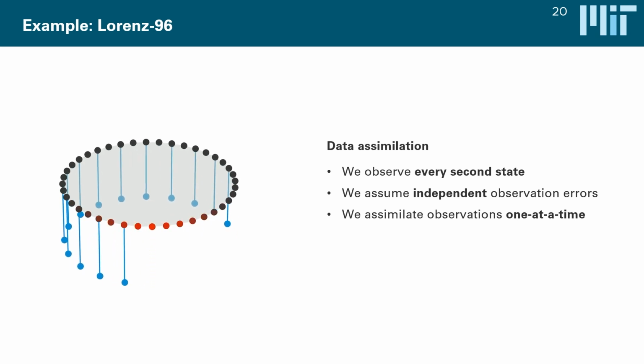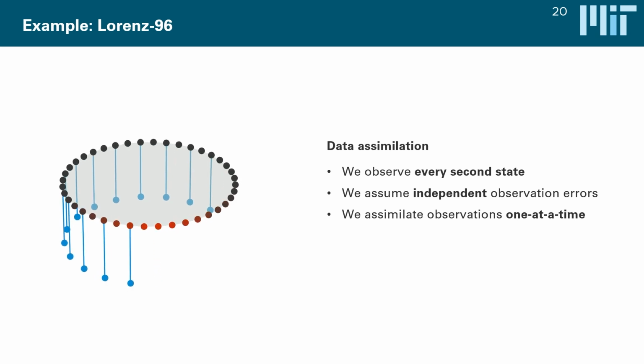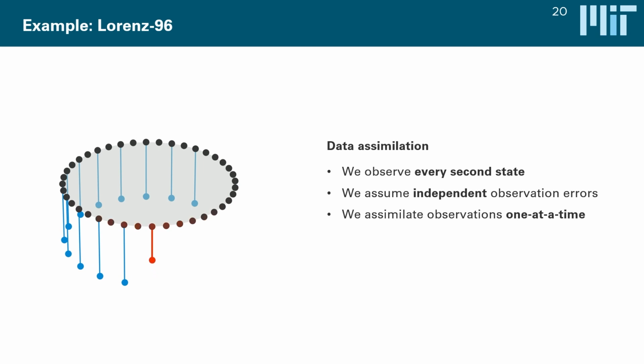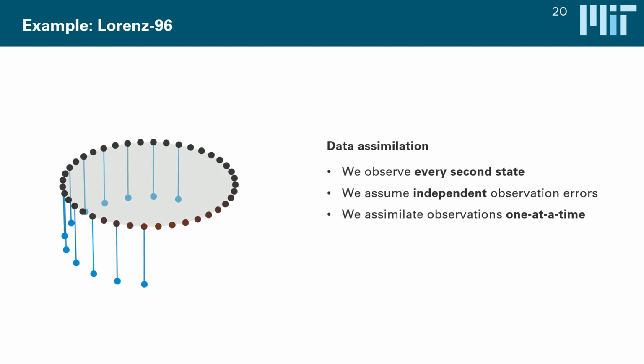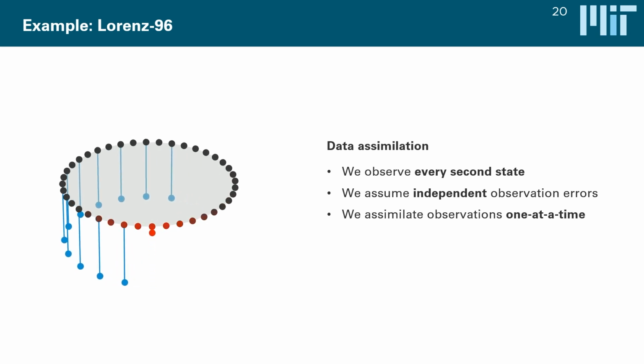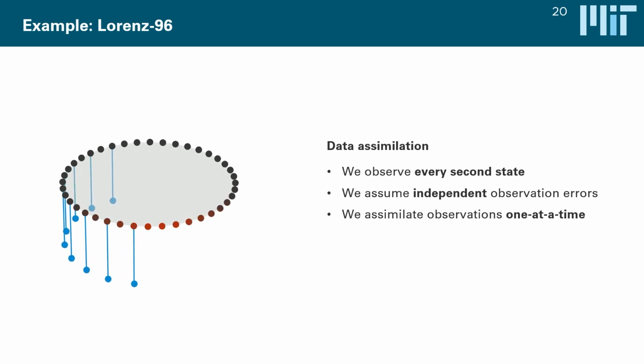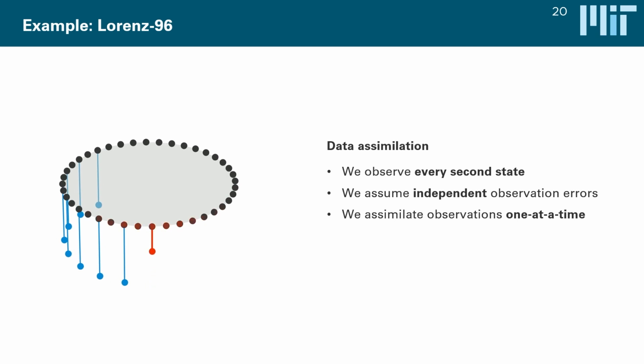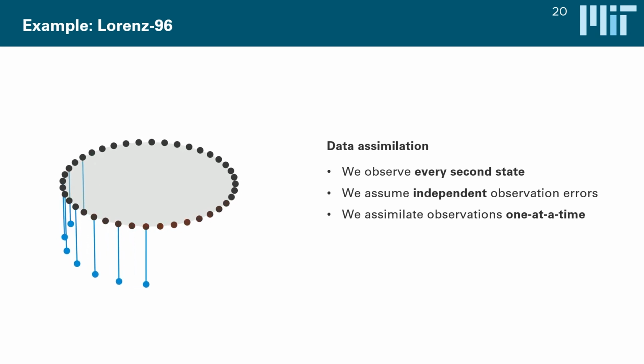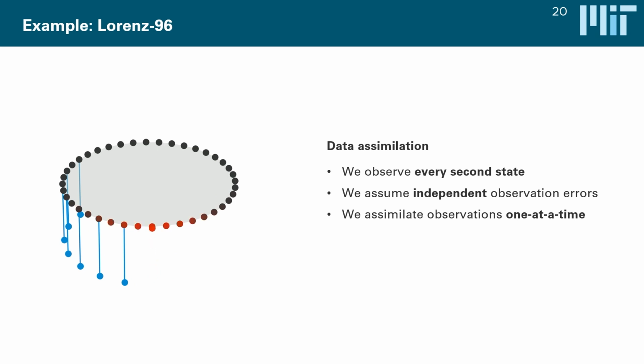But as it actually turns out, assimilating the observations this way improves performance quite a bit, because first off, we can use simpler and sparser maps to make all of these individual updates. And a second advantage is that this essentially enforces the conditional independence between the observations by construction, which makes the entire algorithm less prone to spurious correlations. And this again mirrors this thing we've mentioned before, where it's always better to enforce statistical information by construction than to hope that we get this out of the samples by itself. So this also leads to lower root mean square errors.